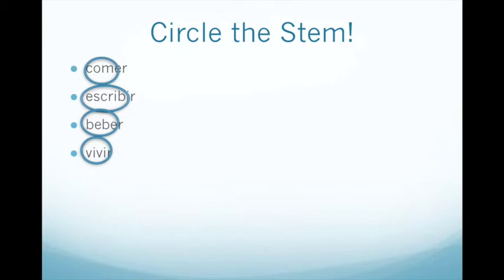If we look at some examples of ER and IR verbs, we're going to follow the same process, and it's important to know how to find the stem. It's everything but the last two letters. So the stem of comer is just com, escribir is just escrib, beber is just beb, vivir is just viv.